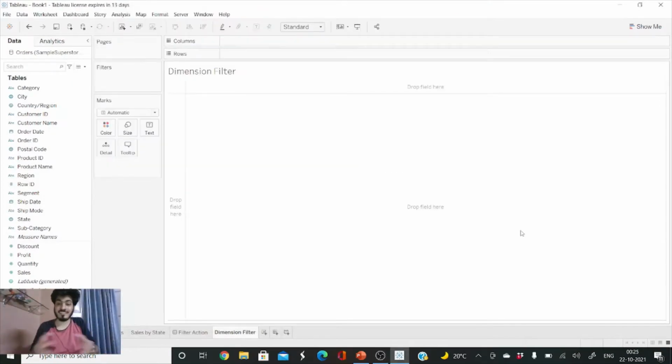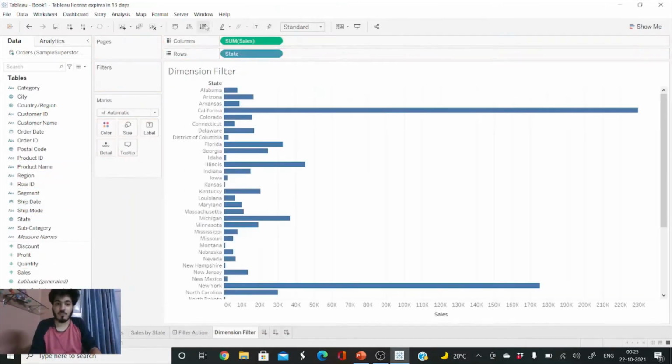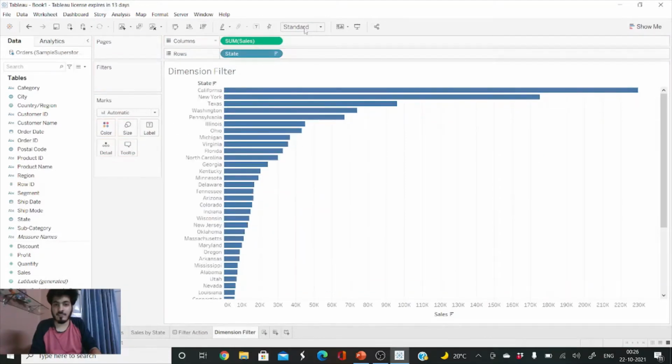So now let us understand dimension filter. Suppose I want to see state wise sales. So what I can do is I've just created a bar graph representing sum of sales by state and arranged in descending order. If you want to apply a dimension filter, there are many ways, so we'll see each one by one.